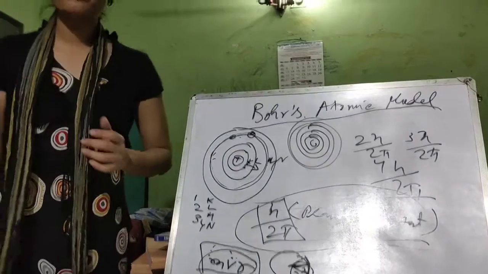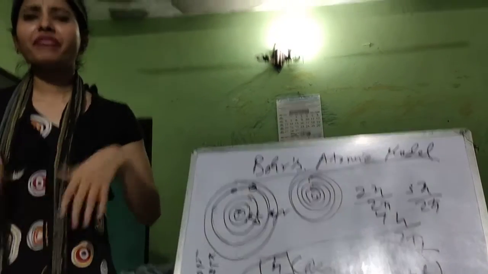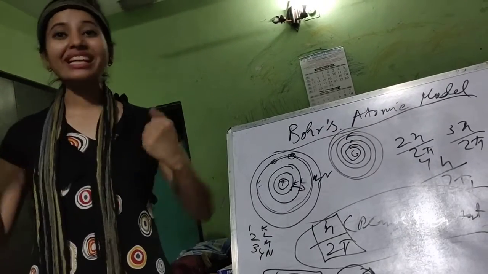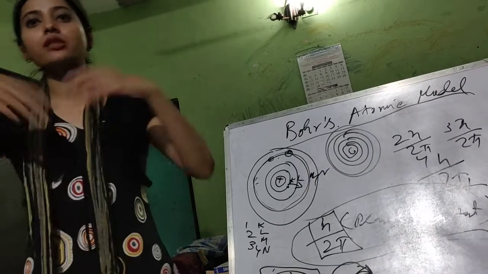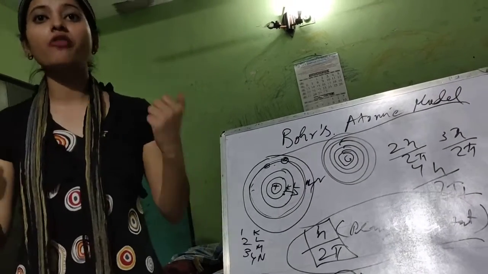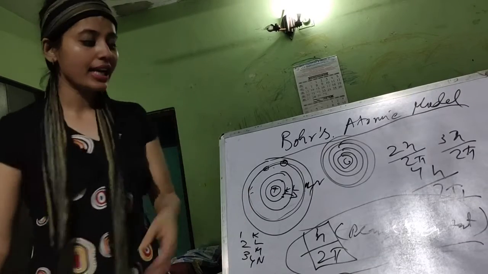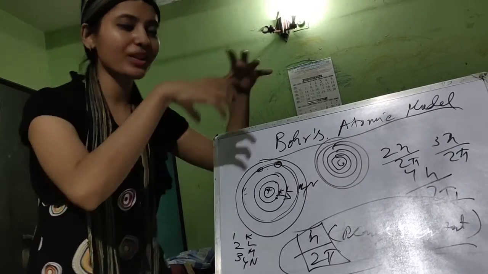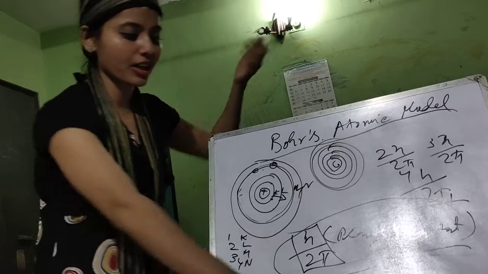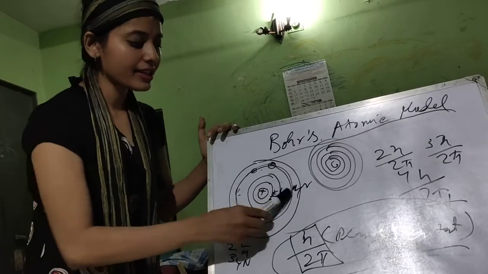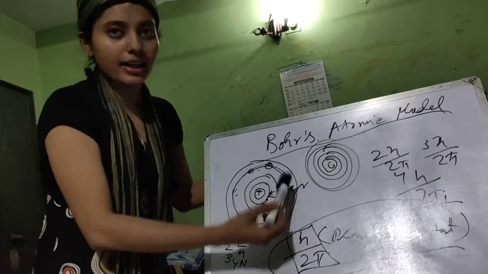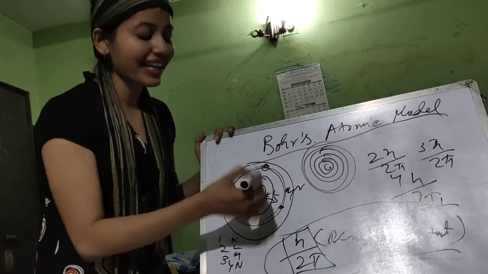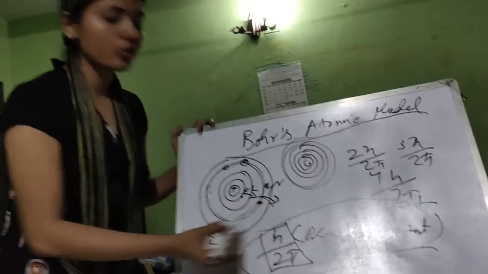Let me give you an example. Suppose when we get up, we have our breakfast, we have our glucose and everything, then you are totally energized. So in that case, you can play sports, you can go to the gym, you can do anything because you are full of energy. In the same way, these electrons, after gaining energy from an external source, will jump from their lower energy level to their higher energy level. K is the lower energy level, L is higher than K, M is higher than L, N is higher than M, and so on. So if an electron is in the M shell, by gaining energy from an external source, it's going to jump to the N shell.